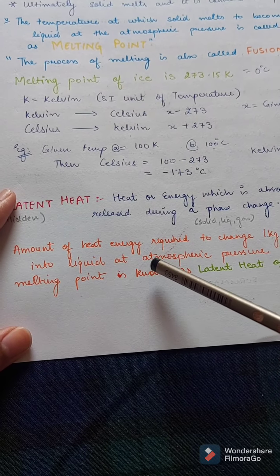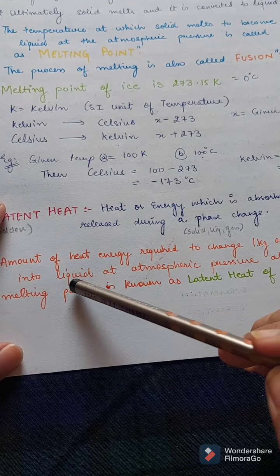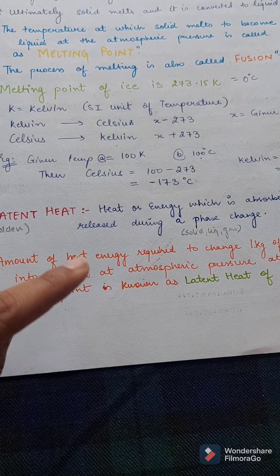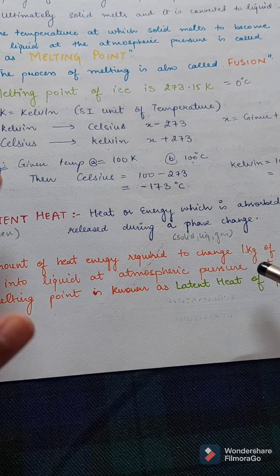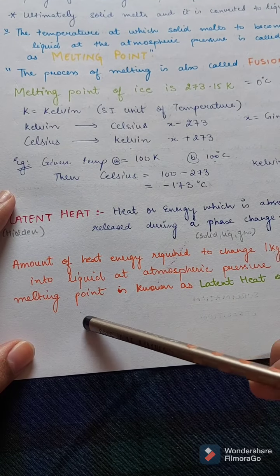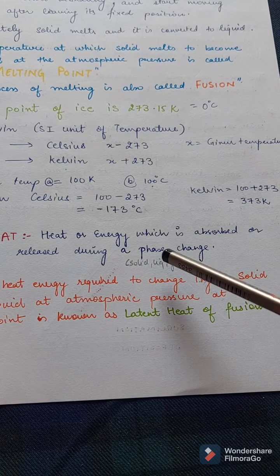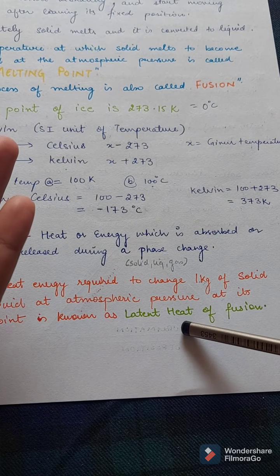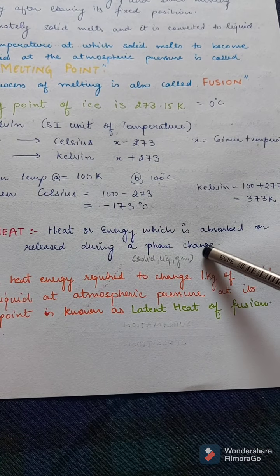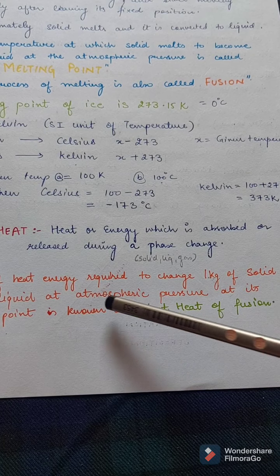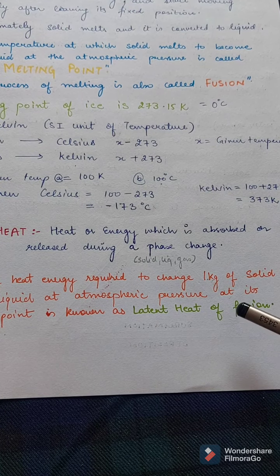So these are the phase changes. The amount of heat energy required to change 1 kg of solid into liquid, this is a phase change, solid to liquid at atmospheric pressure, that is normal conditions, at its melting point, is known as the latent heat of fusion. So the latent heat required for the process of fusion, that is the melting of 1 kg of solid at standard atmospheric pressure, is known as latent heat of fusion.